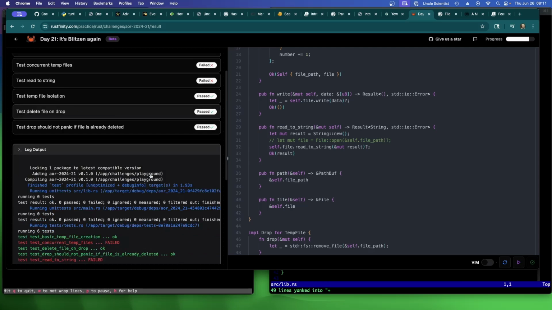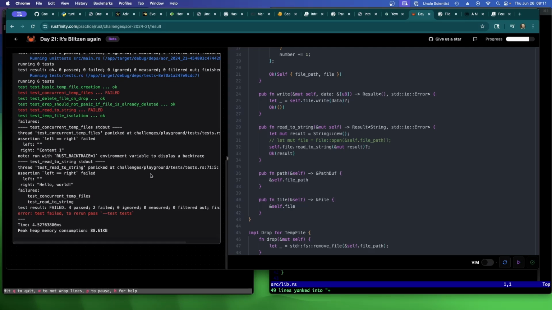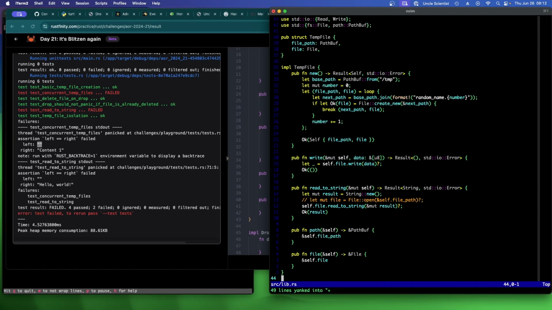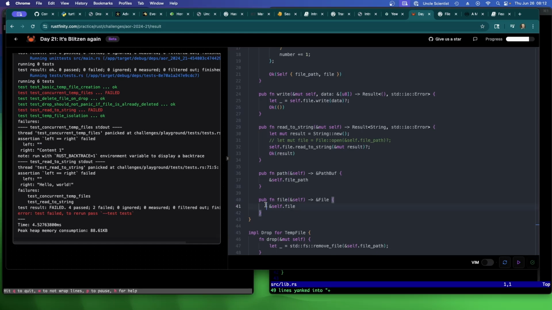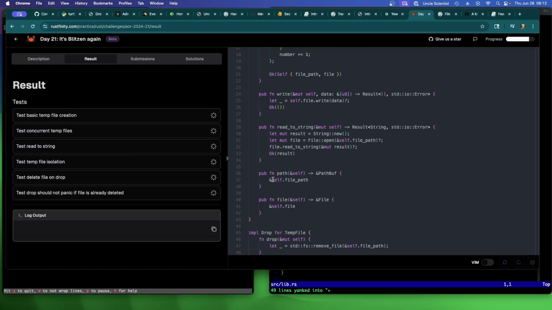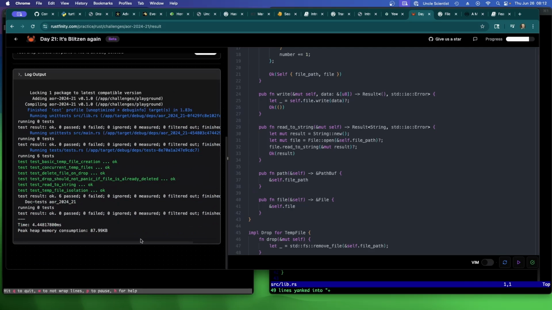No. Read to string still failed. Left is quote. Oh, probably because my read to string failed. Okay, let's try again. Okay, let's try this. Hey, look at that. They all pass.